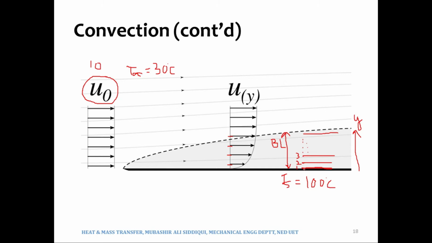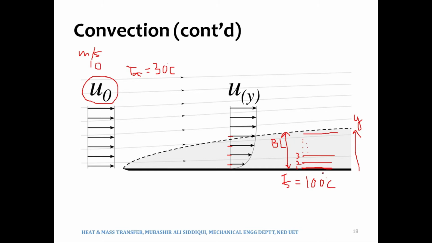So there would be energy transfer due to molecular diffusion. The molecules would be going here and there, of course. This is the usual mode of heat transfer. But what will happen is that since the fluid is in motion, it is moving with an aggregate velocity of 10 meters per second. So the upstream fluid is in fact pushing this fluid downstream.